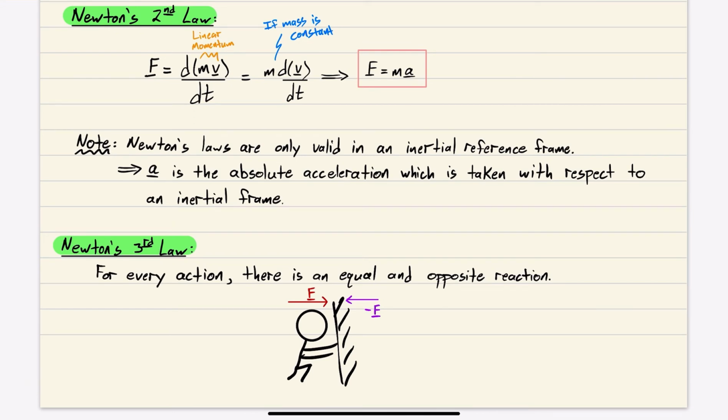Finally, Newton's third law. For every action, there's an equal and opposite reaction, right? So if this guy were to push on a wall this way, then the wall is going to exert an equal and opposite force the other way on the guy.